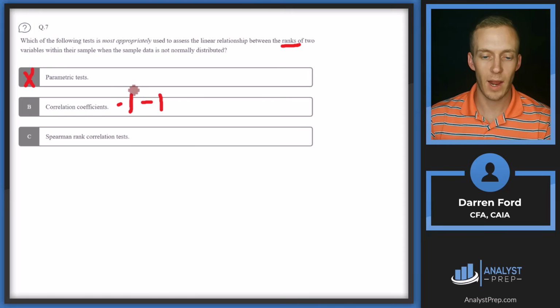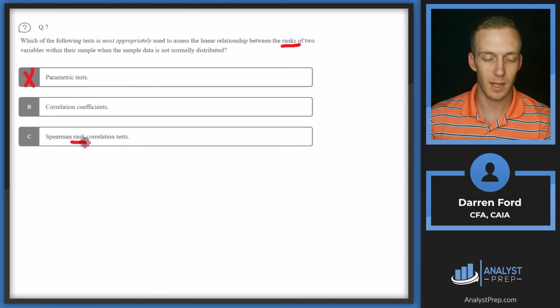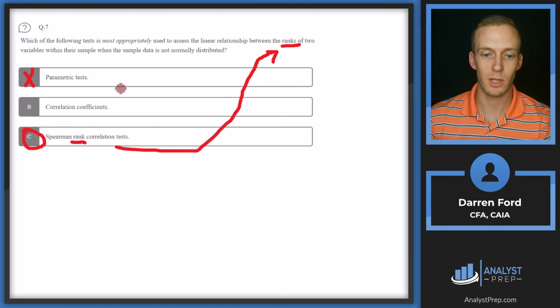So it's not really going to be ranked. It's going to be any continuous number within that range. So I don't think B makes sense for us. Let's make sure C is what we're looking for. Spearman rank correlation tests. Again, that rank kind of gives it away in the question and answer. So we'll go with answer C, Spearman rank correlation tests.